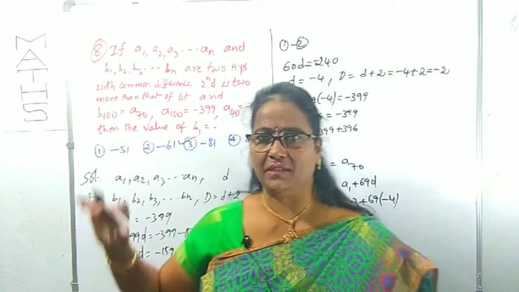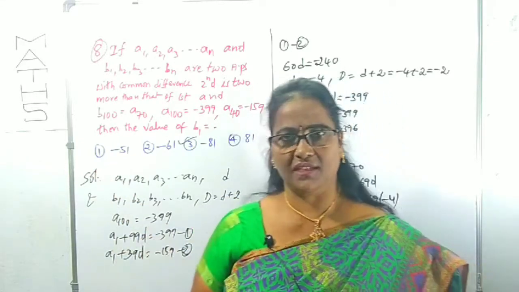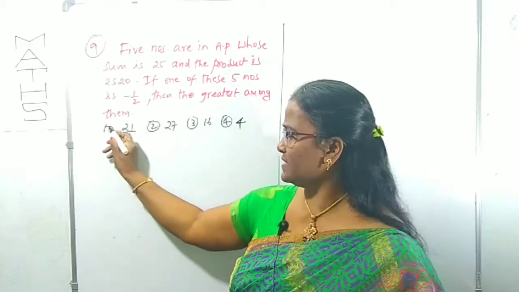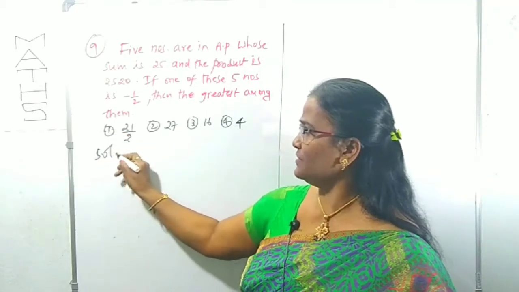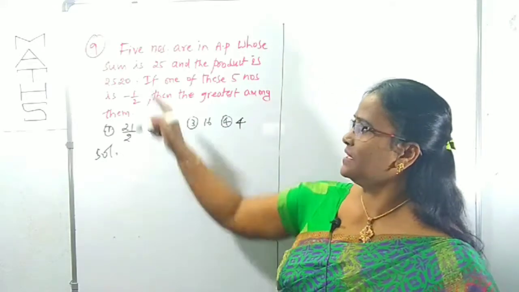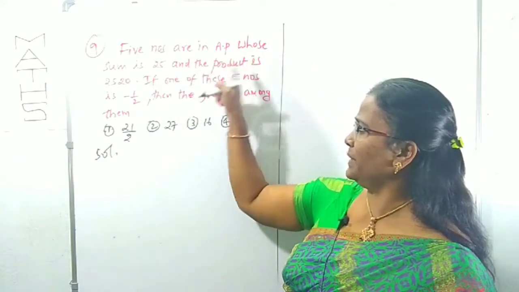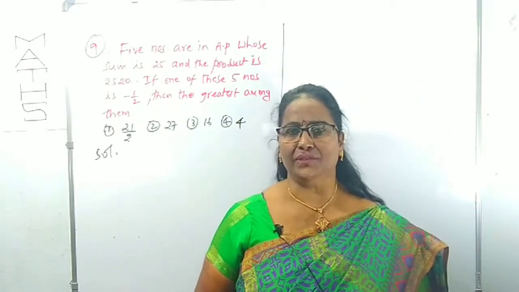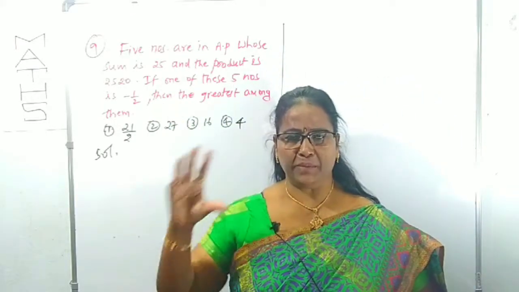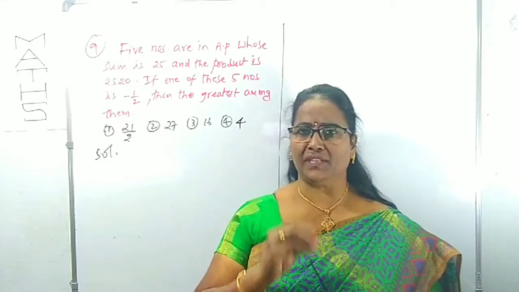The question is easy, but there are more applications. Clear? Right. Question number 9, first sentence. This is 21 by 2. For this solution, we can read the first sentence: 5 numbers are in AP whose sum is 25 and the product is 2520. There are 5 numbers in an AP series whose sum and product are given.